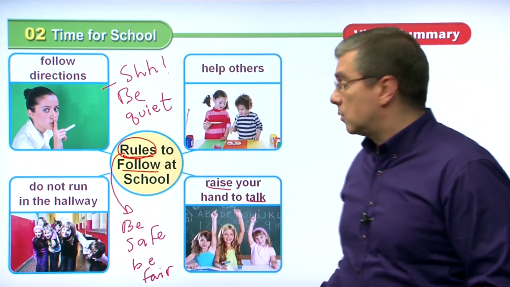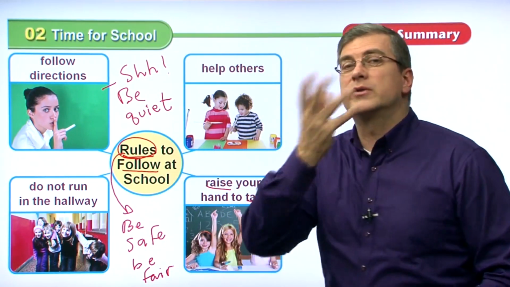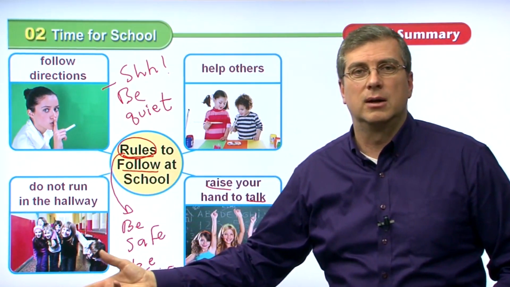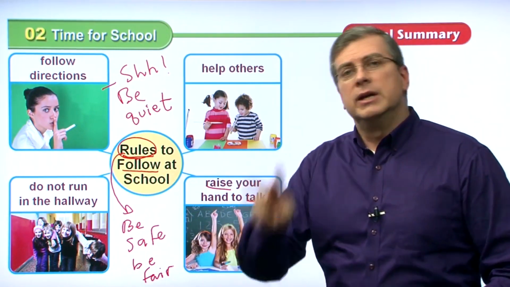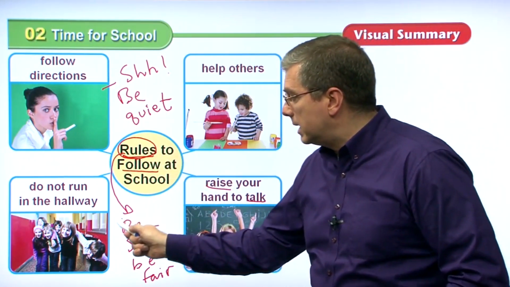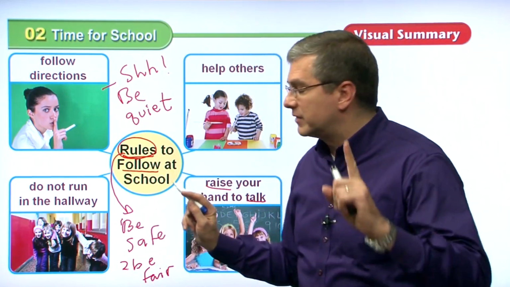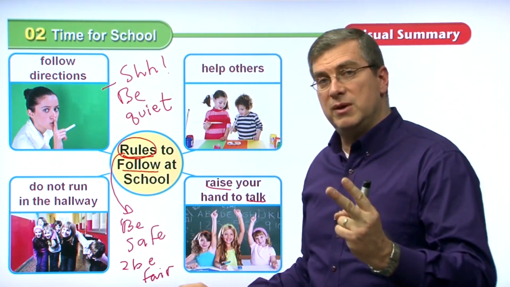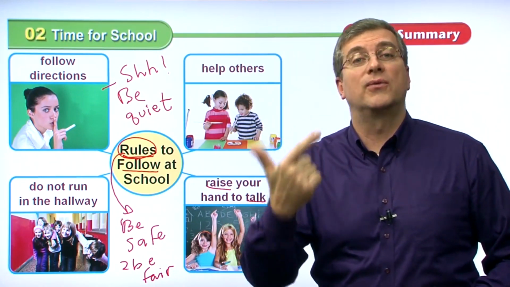Another reason to follow rules is so that we're fair. We're fair to other students. We don't talk when they're talking. That's not fair. We should wait our turn. Everybody waits their turn. That's fair. So two main reasons why we follow rules at school. One is to be safe. Two is to be fair. So if we follow rules, we are safe and we are fair.